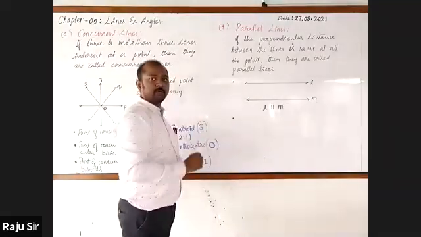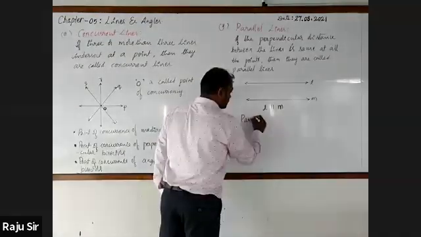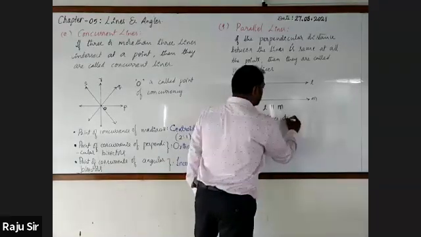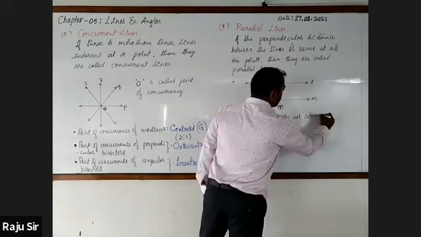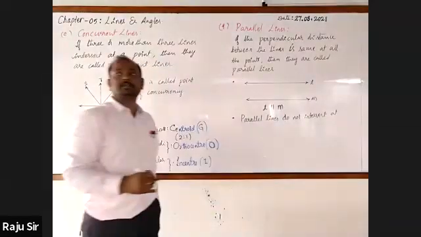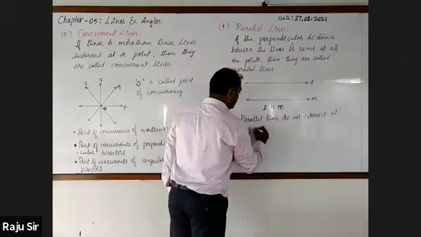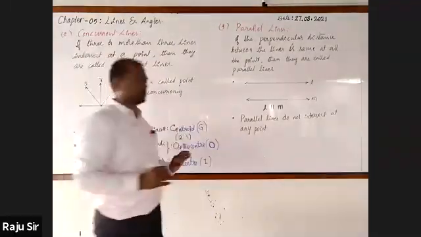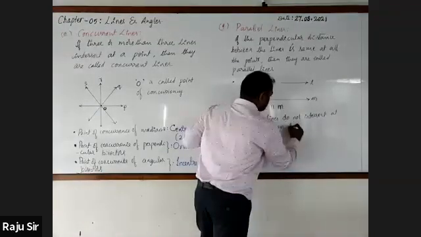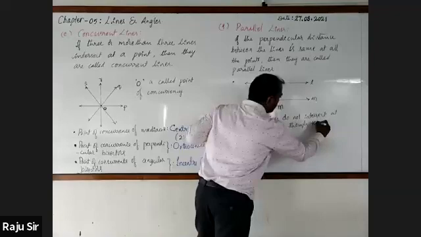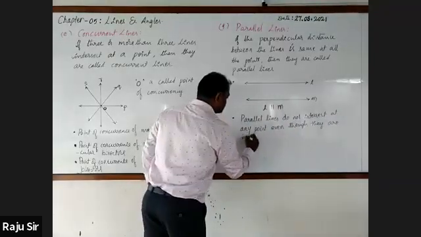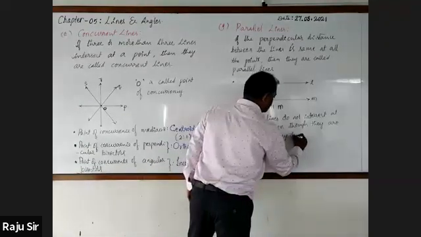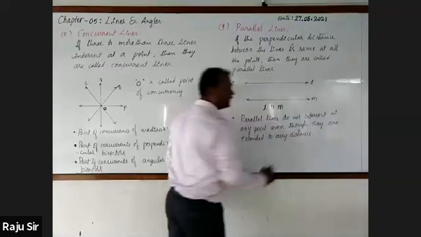As property one: parallel lines never intersect, or do not intersect at any point, even though they are extended to any distance.